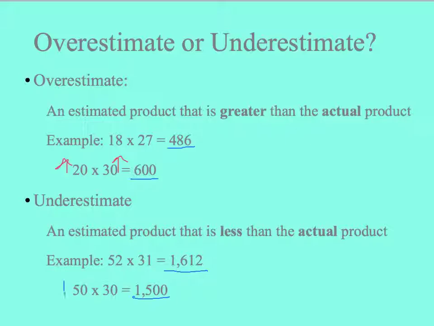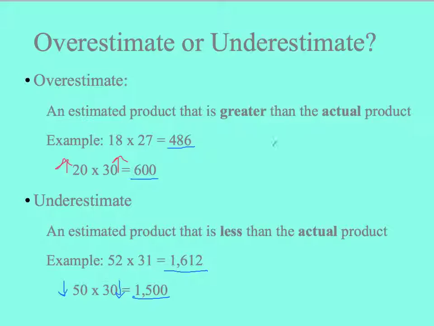52 was dropped down to 50, so it went down when I multiplied them together. 31 was dropped down to 30, so it also went down in value when I rounded it. Because both of these numbers went down in value, my estimated product is going to be less than my actual product.